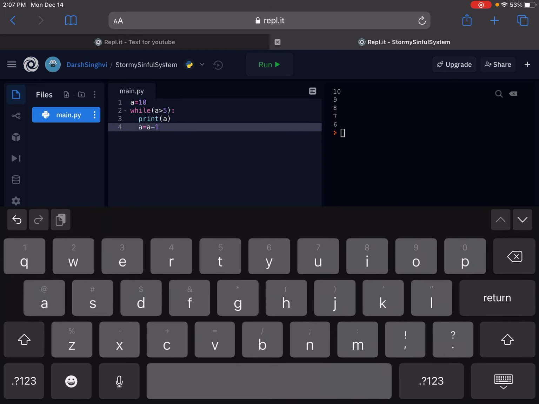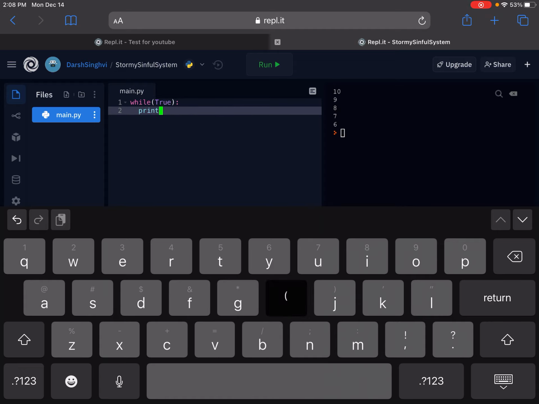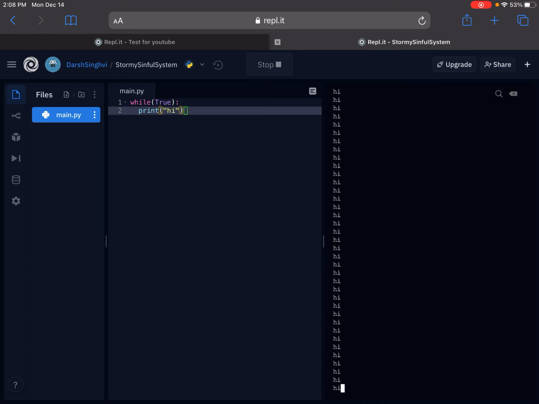Okay? There's another kind of while loop, which is while true. So while true is just something that'll keep on repeating. It'll never end. So I print hi. Okay, it'll keep on repeating. Sorry, forgot, never forget your quotation marks. Okay, so look, it just keeps on going. You can see it's being printed out every single second.